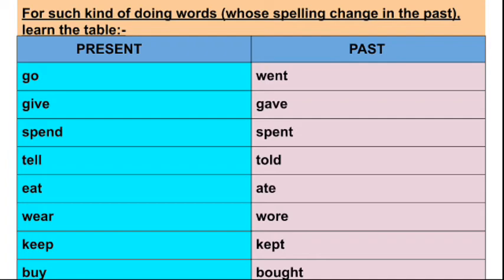If the word is from the table, then you will change the spelling. Otherwise, you will add ed. Like go, went, give, gave, spend, spent, eat, ate, tell, told, wear, wore, keep, kept, buy, bought. Learn these words. It is quite easy. I have given you very few words to learn.